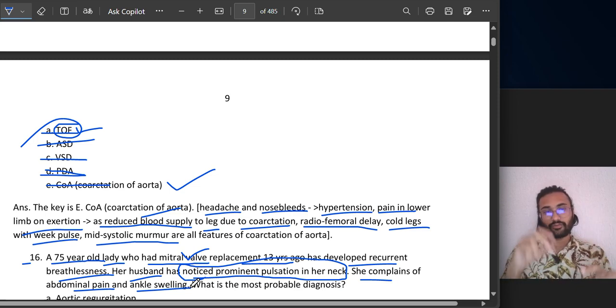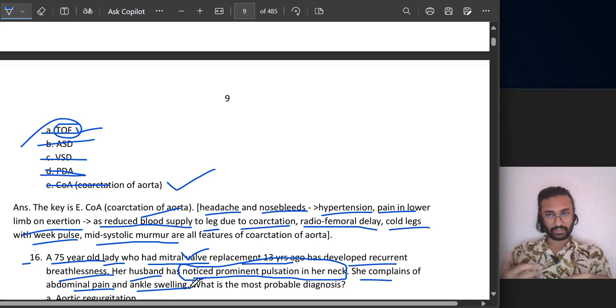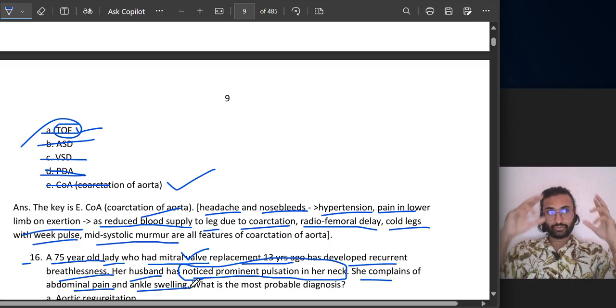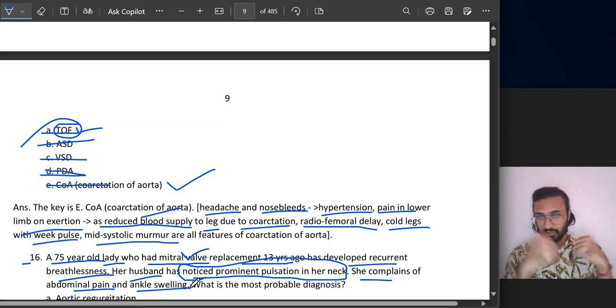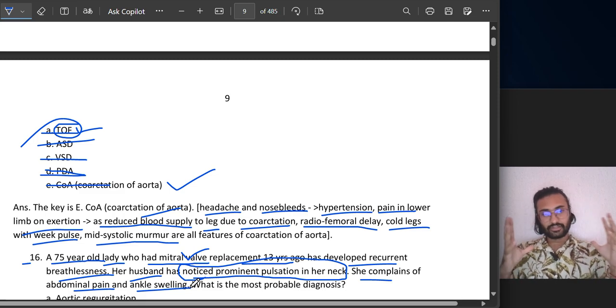So this is the problem of the right side of the heart, because mainly the whole blood from the lower abdomen and the ankle is coming through the inferior vena cava inside the right atrium. Okay, so here this problem is in the right atrium, and that's why we are seeing the pulsations also, because through the superior vena cava blood is coming from the head, as well as your skull.